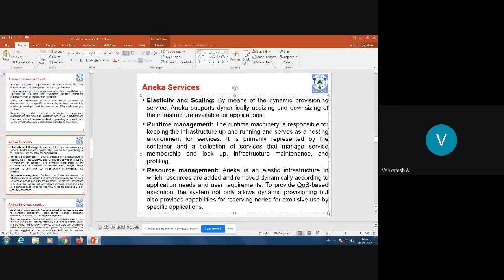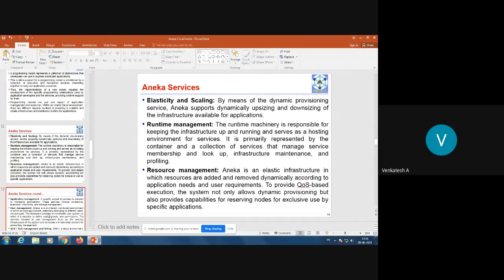So just like CloudWatch in Amazon AWS, it provides a service using which you can manage the runtime. Resource management. It provides the statistics using which you can see what the consumption and the pricing are. So in that sense, you can manage the resources as well.